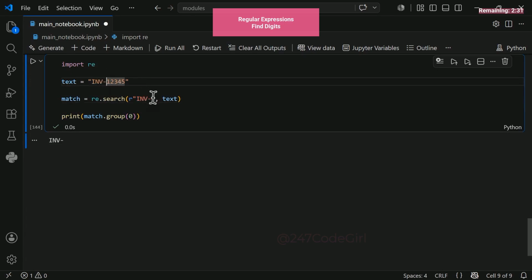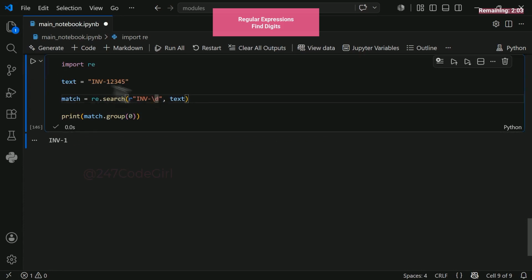Hard-coding numbers won't work because invoice digits change constantly. It's 1, 2, 3, 4, 5, but next time it could be any random numerical sequence. Explicit values just won't cut it. Instead, we employ a powerful regex special sequence. We use a backslash followed by a character, specifically targeting numeric digits. That's a lowercase d. Note, this is standard regex. Lowercase d instructs Python to search for any digit.